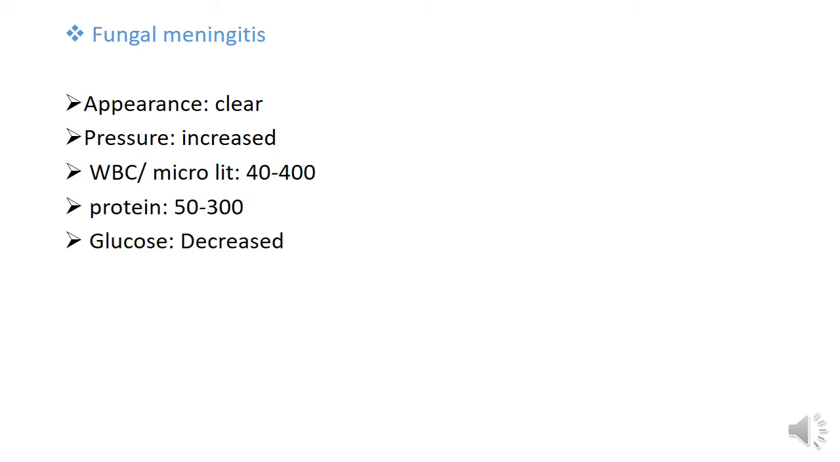In this inflammation, the appearance of cerebrospinal fluid is clear, pressure is increased, WBC is 40 to 400, proteins in cerebrospinal fluid are 50 to 300, and glucose also decreases because fungi also feed on the glucose, and the protein secreted is high.